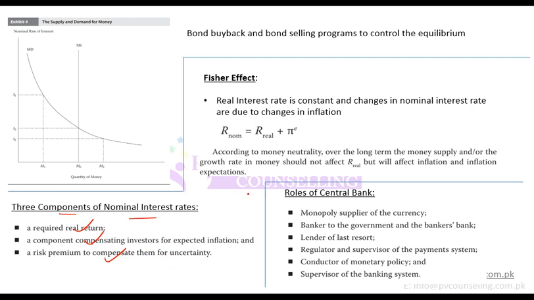Now the question is, what are the key roles of central bank? What should central bank do? What are the objectives? So key roles are monopoly supplier of currency. It is the only supplier of currency. Banker to government and bankers' bank. So it is the bank for banks. If banks want to borrow, they go to central bank. Lender of last resort. If banks are not able to lend, they do not have money, then as a last resort central bank can lend.